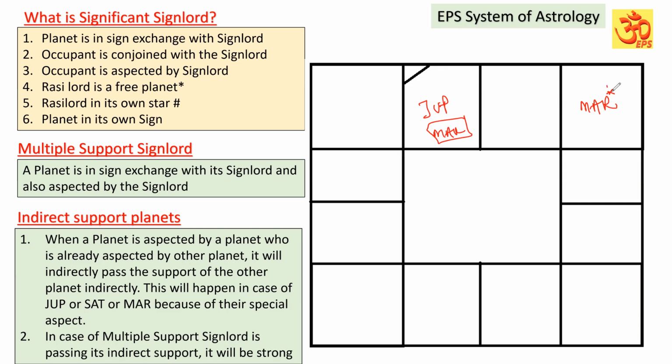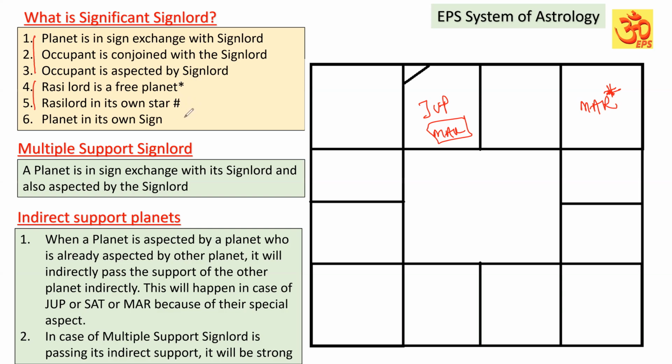Similarly, if Mars is in its own nakshatra, then the Rasi Lord of that particular occupant will also be the significant sign lord. I hope you have understood. The Rasi Lord is a free planet or in its own star, so it has some self potential. Please understand, compared to these three, their impact is comparatively lesser.